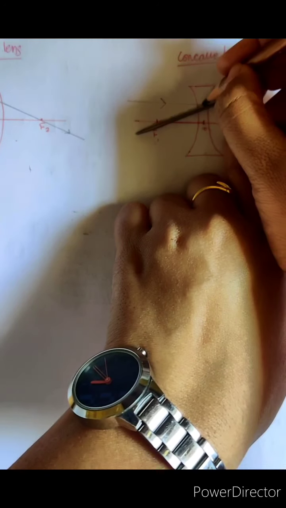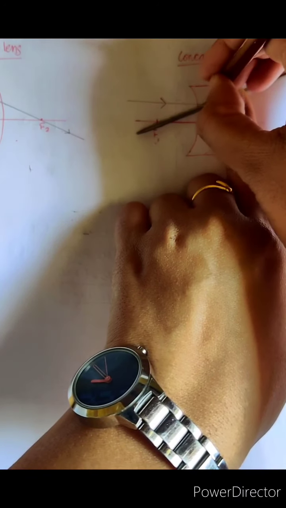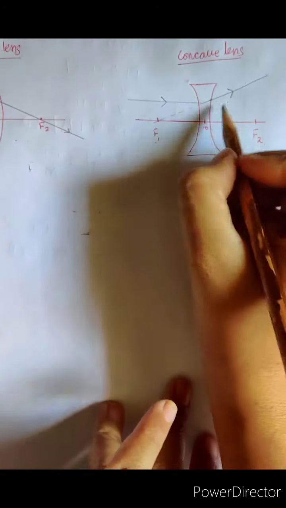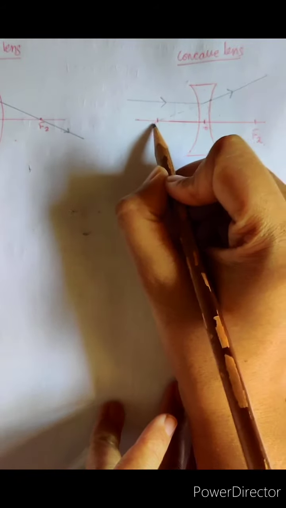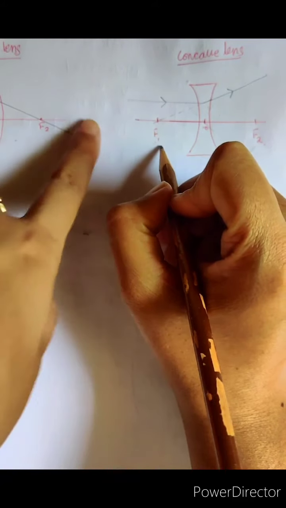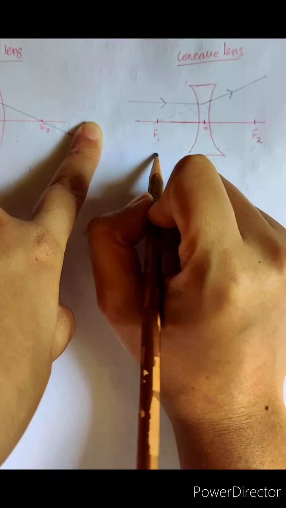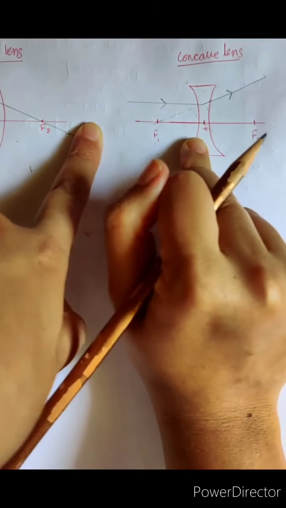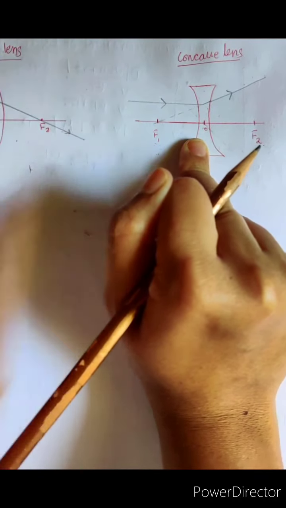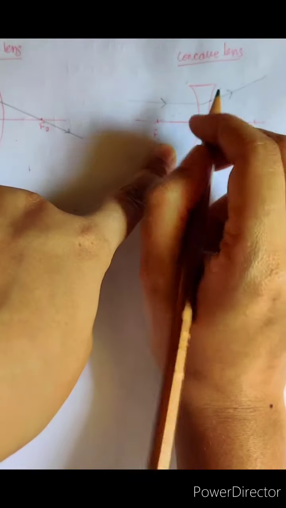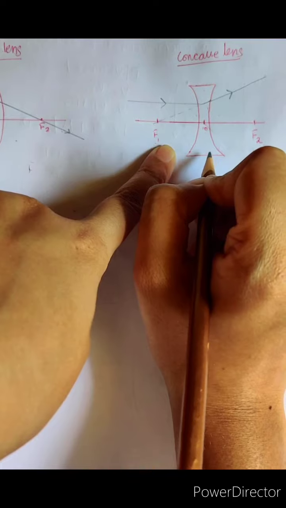So what happens is, after getting refracted, the ray of light is diverging out in this manner, but it appears as if it is diverging out from F1, that is the focus which is present on the same side where the object is kept. So in this direction, refraction takes place in the case of a concave lens.